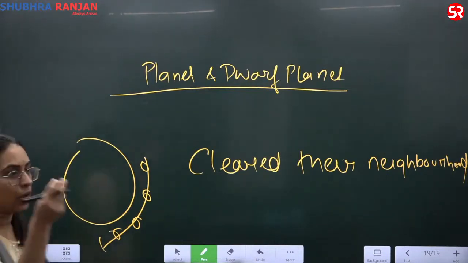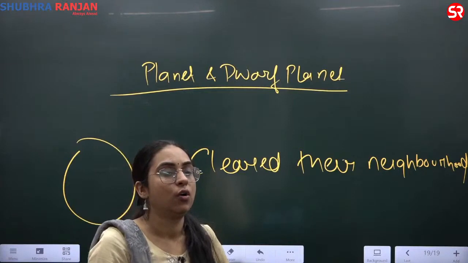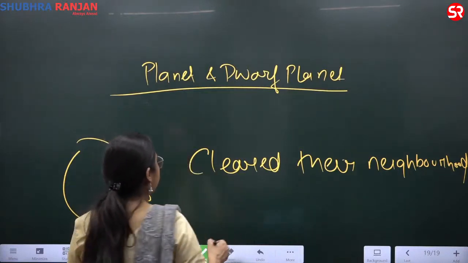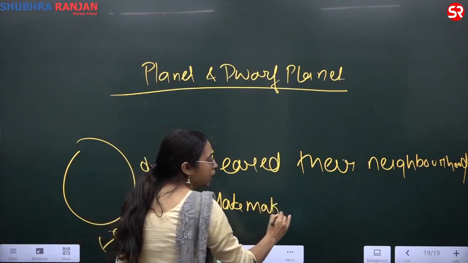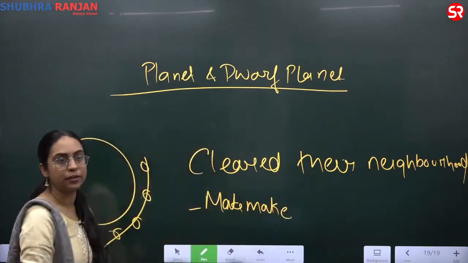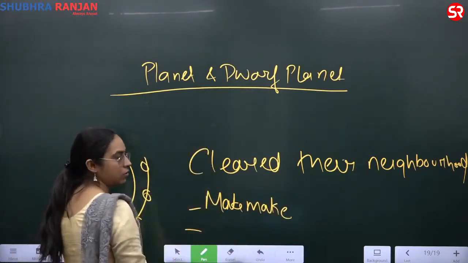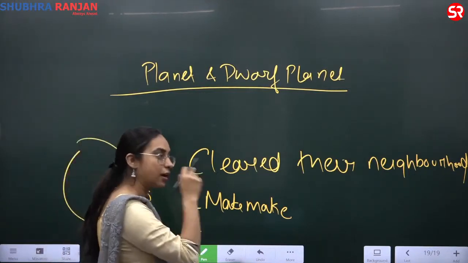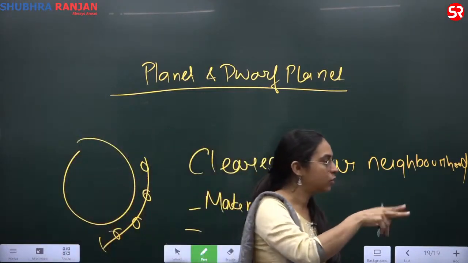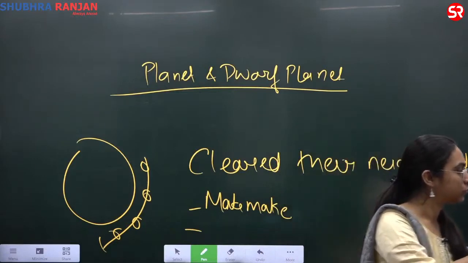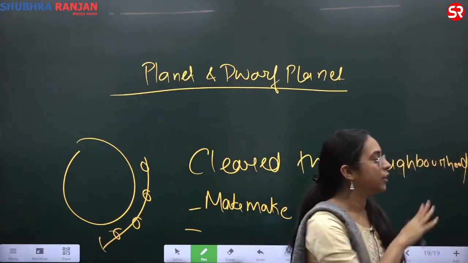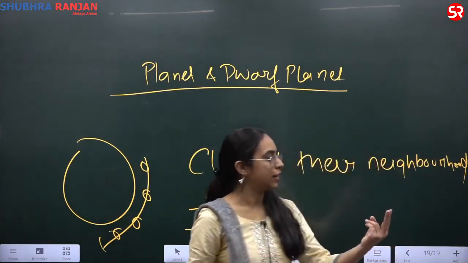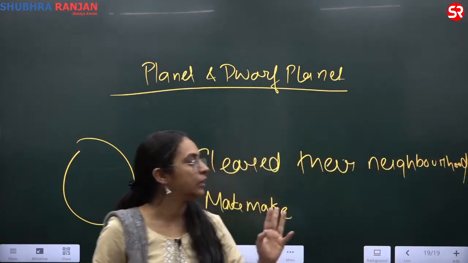You have one more, Makemake, M-A-K-E. Makemake is also a dwarf planet. Sorry, Ceres is a dwarf planet. Pluto is a dwarf planet. Dwarf planet दो criteria meet करता है. First two criteria meet करता है. Third criterion meet नहीं करता है.